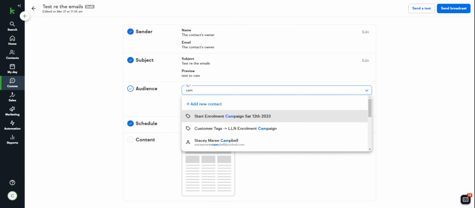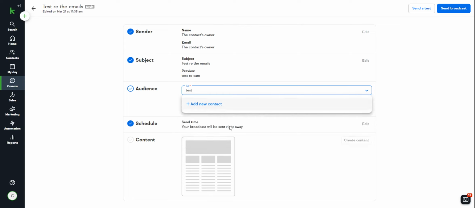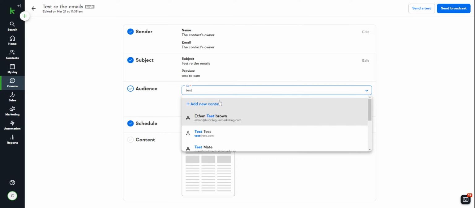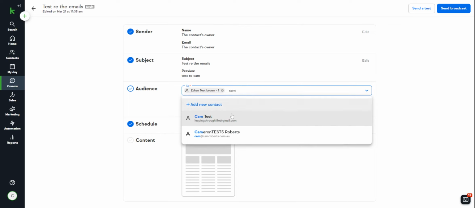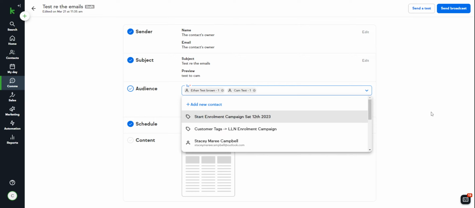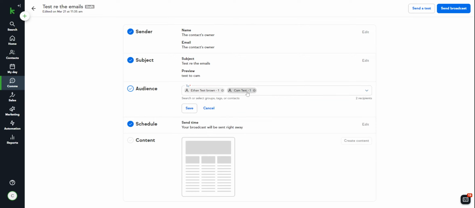So it's going to add someone to that. Let's see if I can find myself. There we go. I'll send it to Ethan, and then send it myself. Obviously, if you want to pull up the whole list, you just do another search and add the whole list. In this case, we're just sending it to 2 people. Okay. You can edit the time. So we go save.